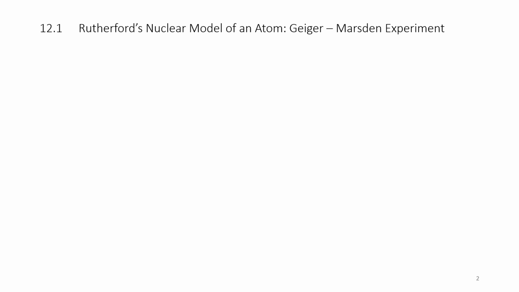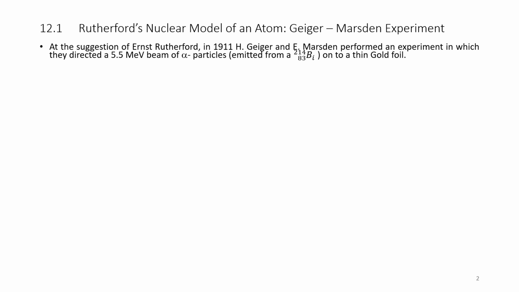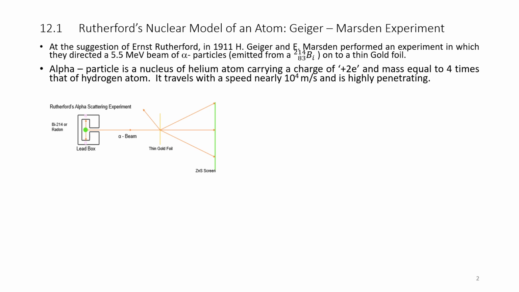Rutherford's nuclear model. At the suggestion of Ernest Rutherford, in 1911, H. Geiger and E. Marsden performed an experiment in which they directed a 5.5 MeV beam of alpha particles emitted from bismuth-214 onto a thin gold foil. The experimental setup is shown in the figure.